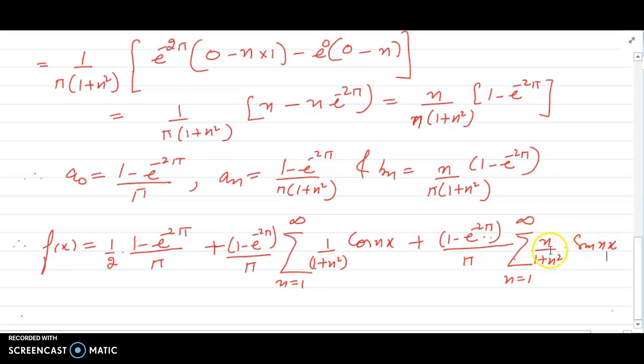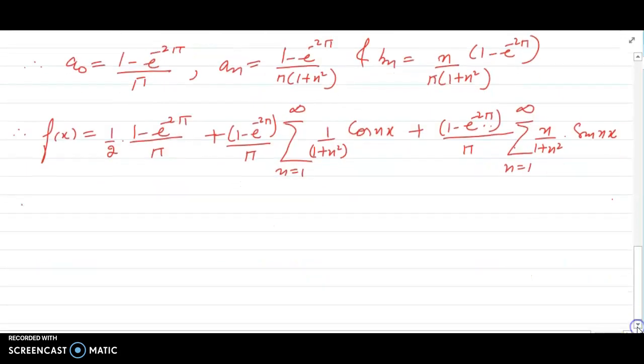I hope this is clear. If in the examination somebody asks you the series in the form of expansion, I can substitute the value of n starting from 1, 2, 3 and so on in the first term, and in the last term even I can expand it by taking various values of n starting from 1 to infinity. I hope this expansion is clear to you all.